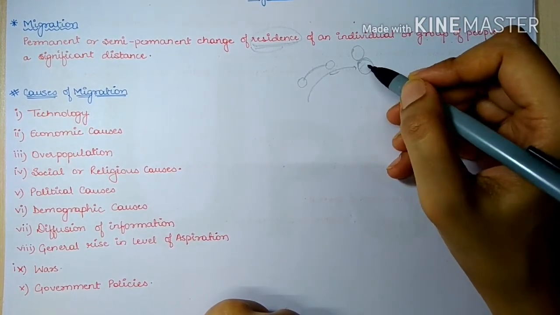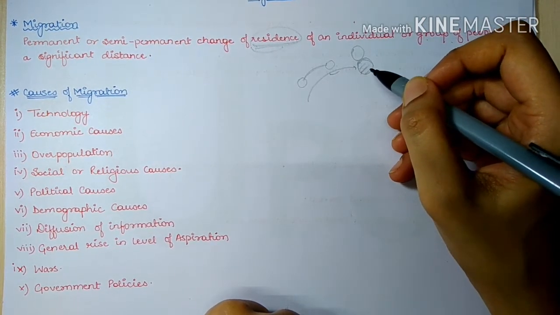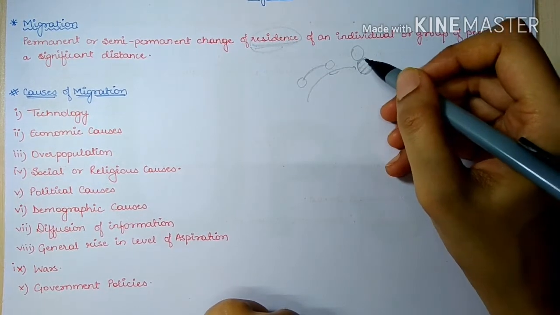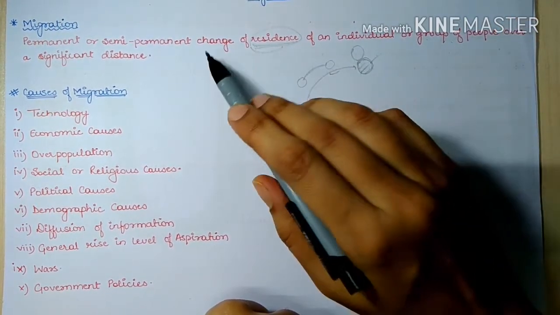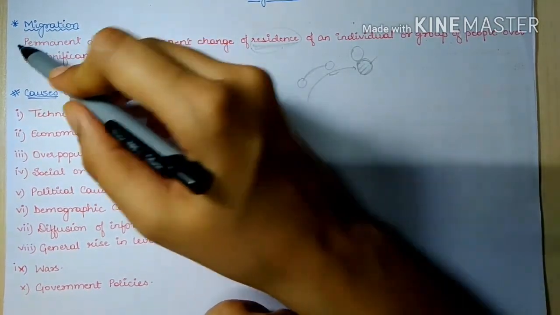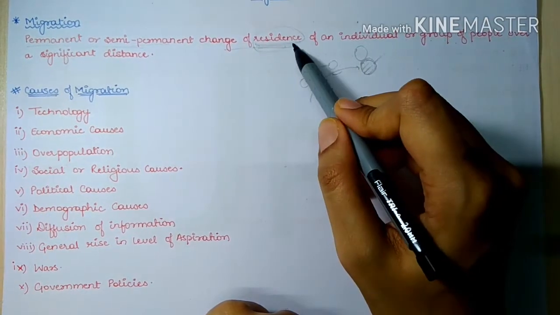Our economic activities, our housing, everything will be in the other place where we are going. So there is a change in residence.